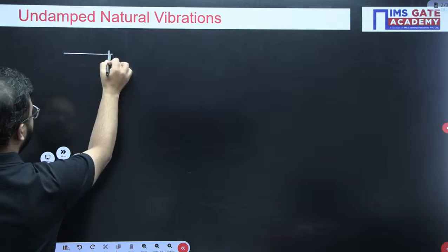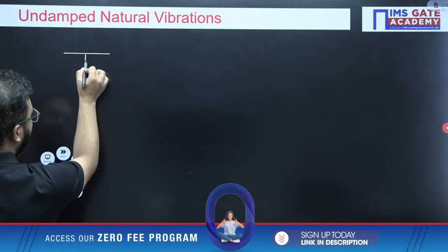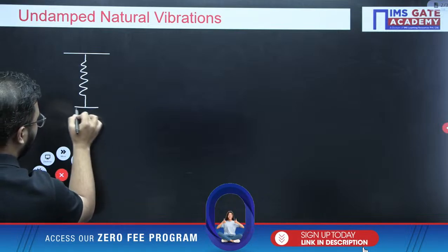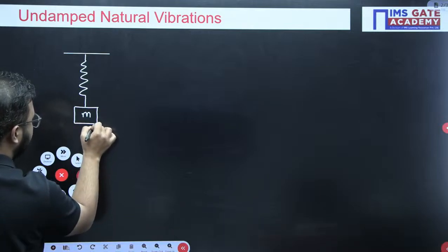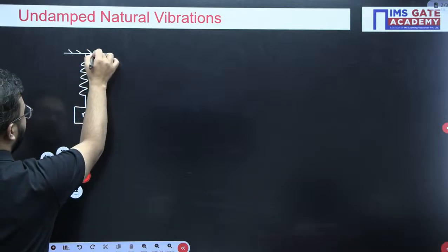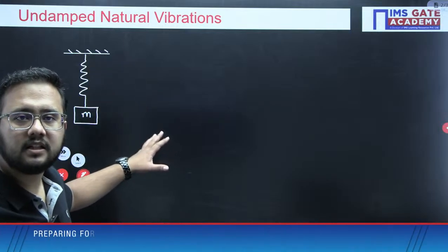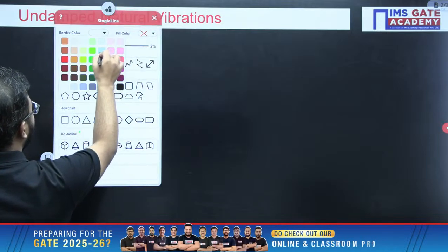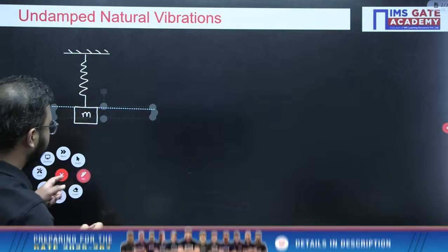So let us consider a case here with no damping provided. So I am assuming a spring mass case. This is our spring mass case. Assuming it to be under static equilibrium condition. I am assuming this mass to be under static equilibrium condition. So let us mention that static equilibrium condition like this.